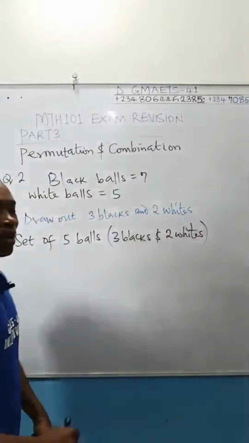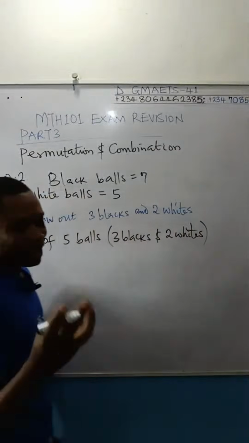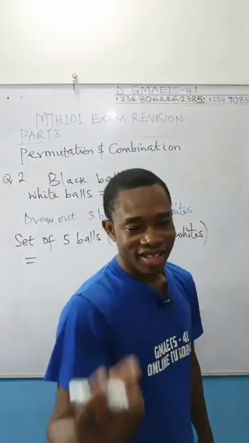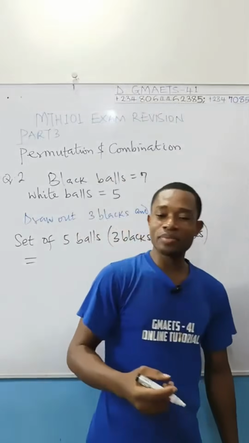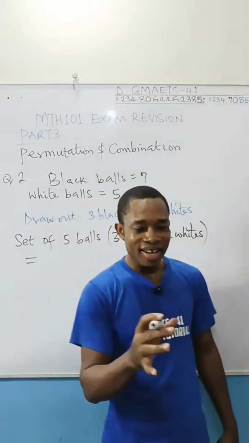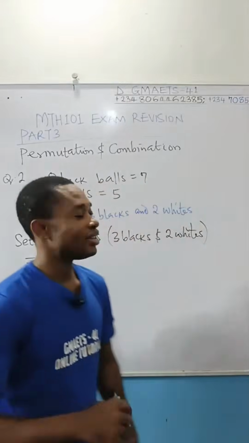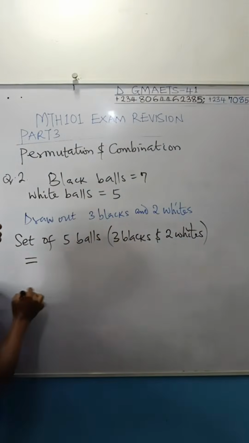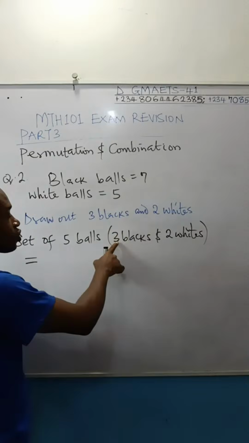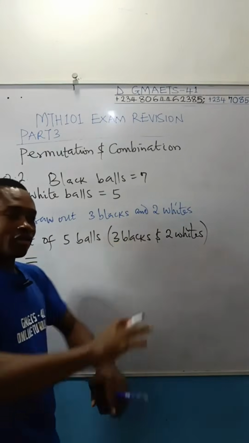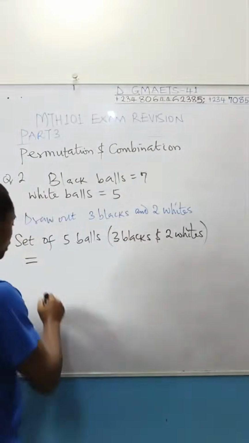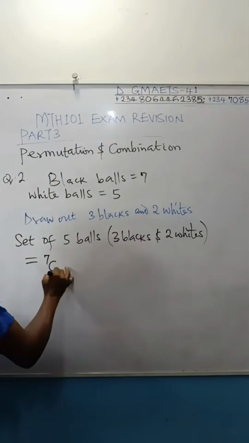This is just like probability problems; probability, sets, permutation and combination are interrelated. So here this is going to be equal to, out of 7 black balls, you are picking 3. That is written as 7 combination 3.